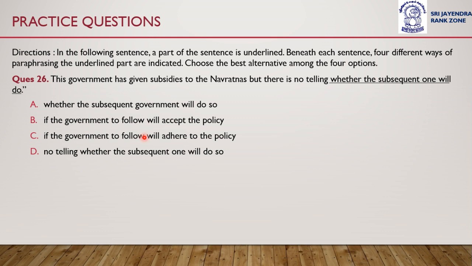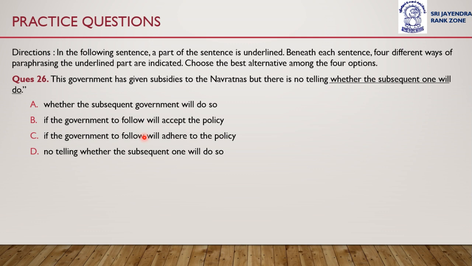So the government has given subsidies to the Navratnas, but there is no telling whether the subsequent government will do so.